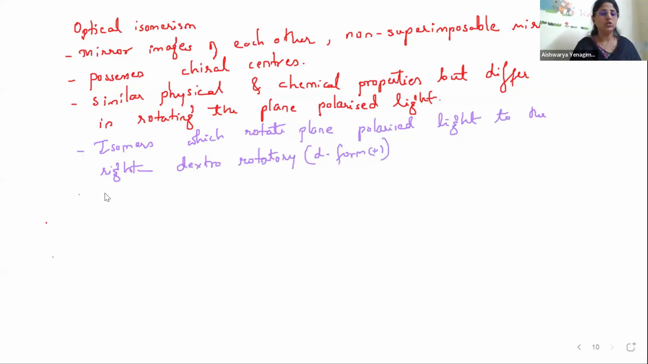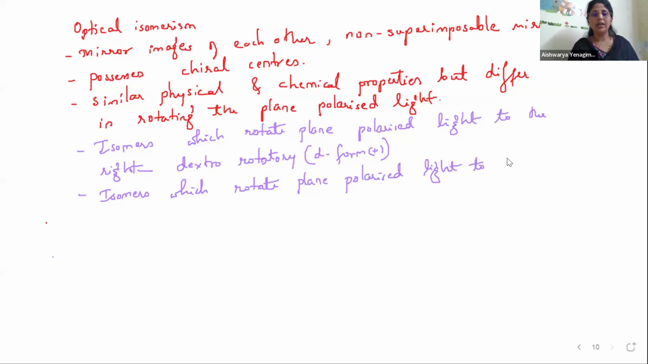Okay. And the isomers which rotate plane polarized light to the left side are called levorotatory.